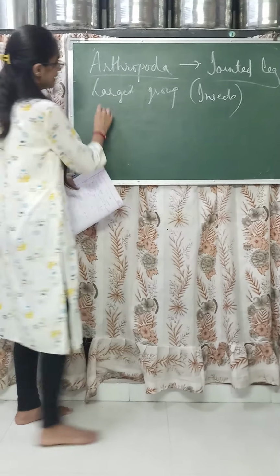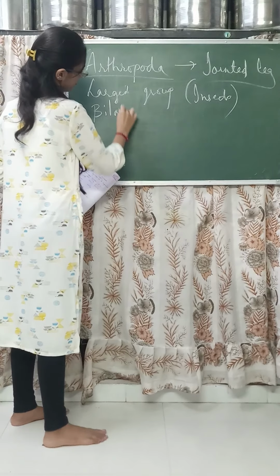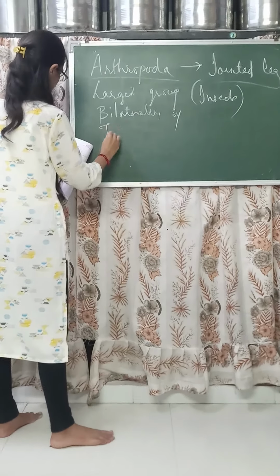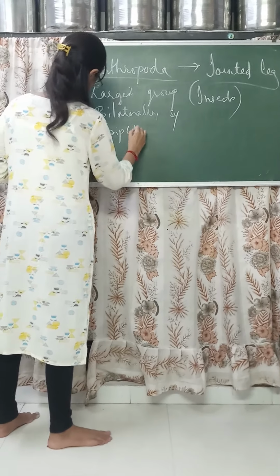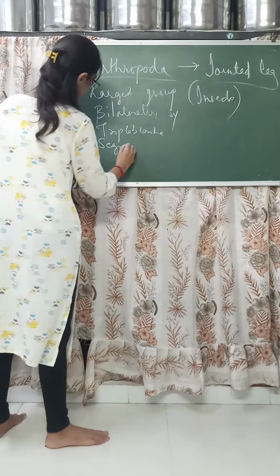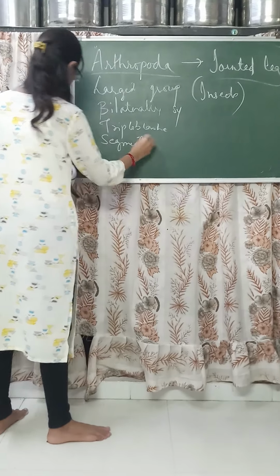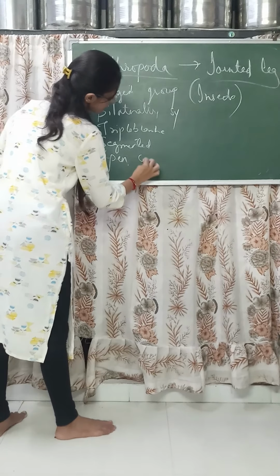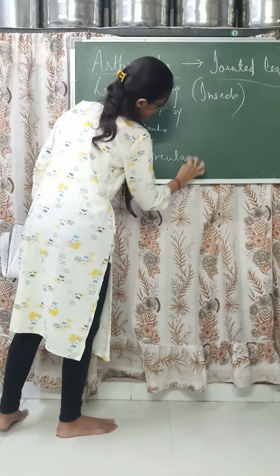They are also bilaterally symmetrical, triploblastic, and segmented. One different thing is that they have an open circulatory system.